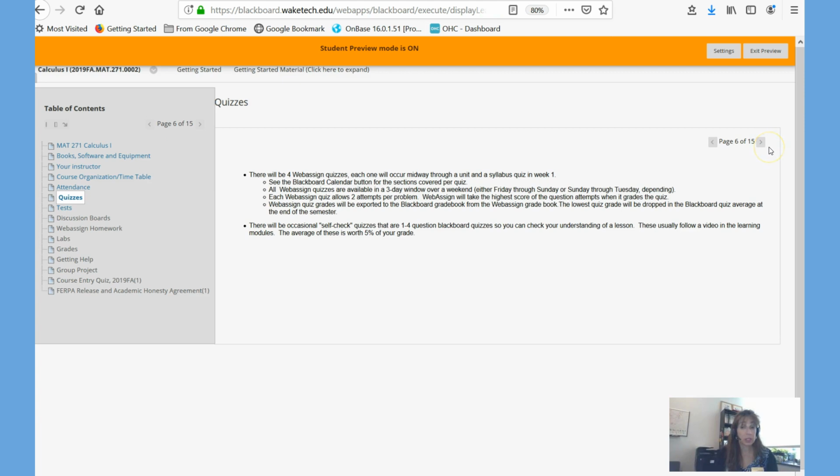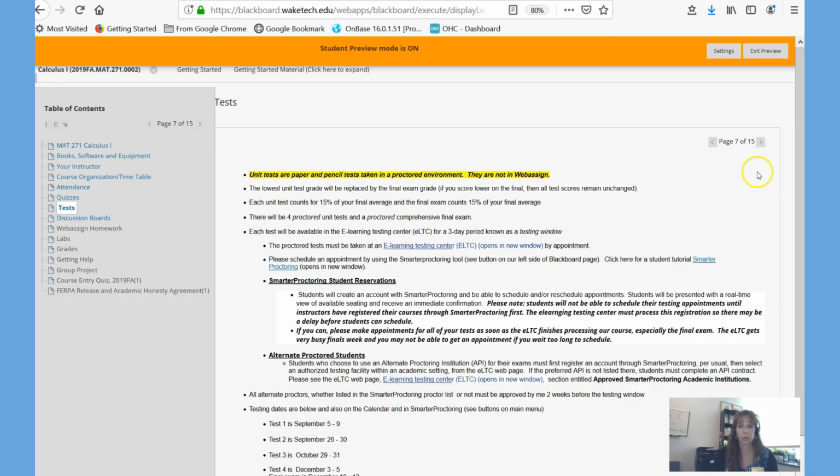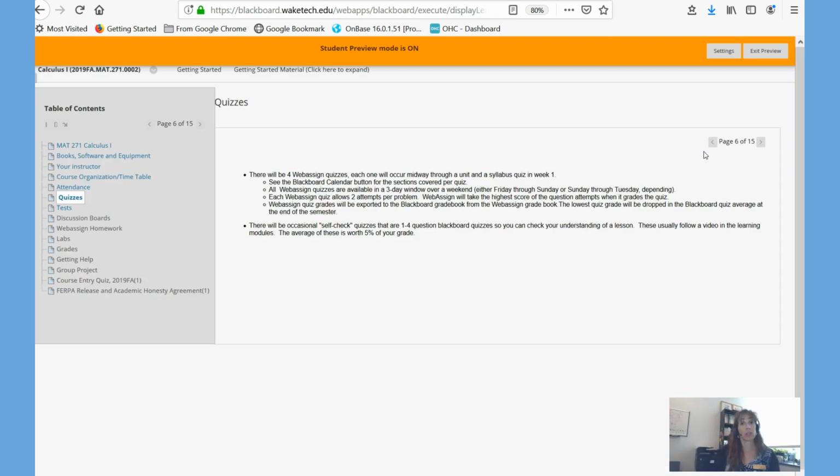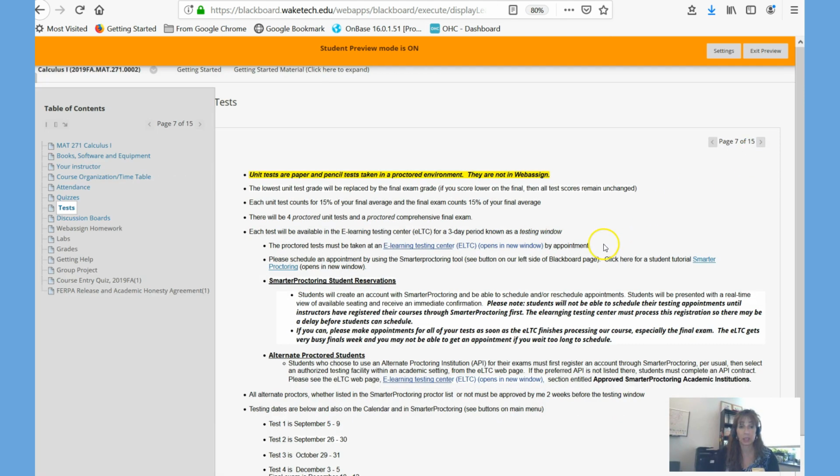We'll have 4 quizzes in the class about halfway through each unit test. They'll be in WebAssign, and they're worth 10% of your grade. There are other quizzes, let me go back, there are other quizzes that are like mini Blackboard quizzes called self-check quizzes that are embedded in the lessons to make sure you get the big picture from the videos or whatever resources you were looking at in the lessons.